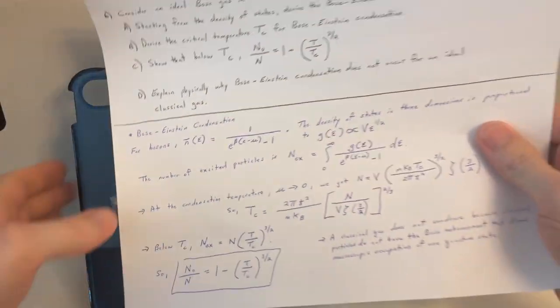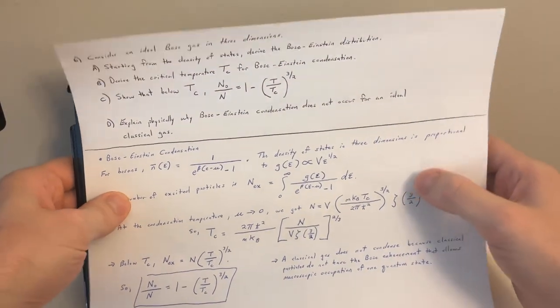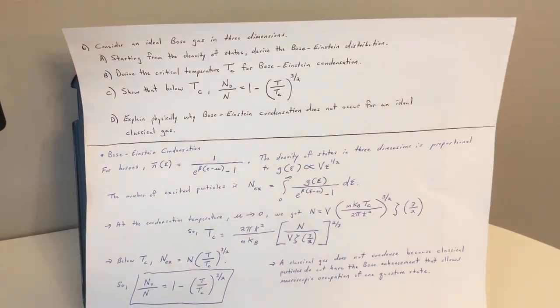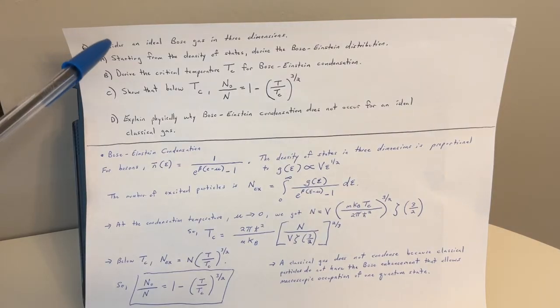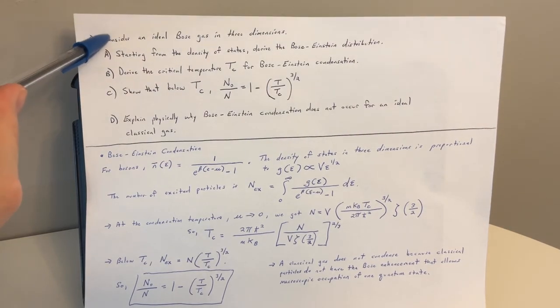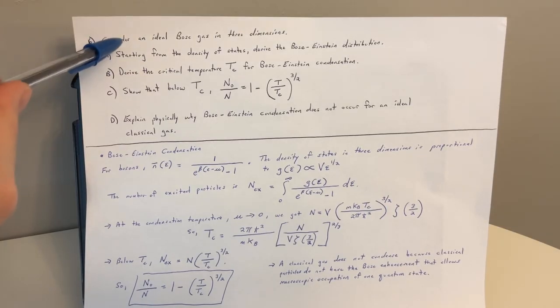All right, so number 6 here. Consider an ideal Bose gas in 3 dimensions. I'll read all 4 components. A, starting from the density of states, derive the Bose-Einstein distribution.